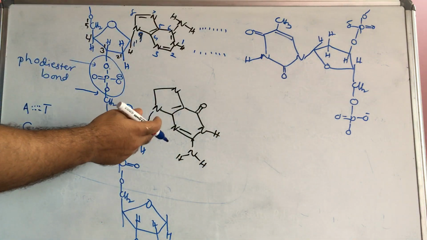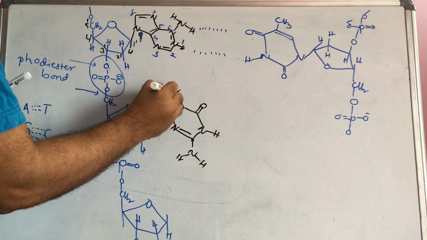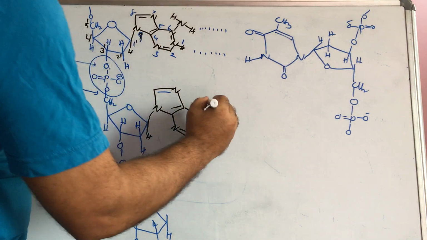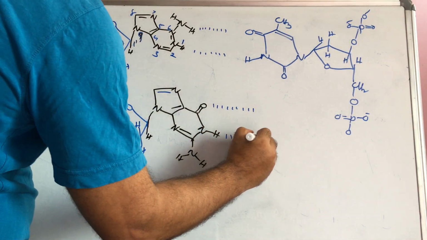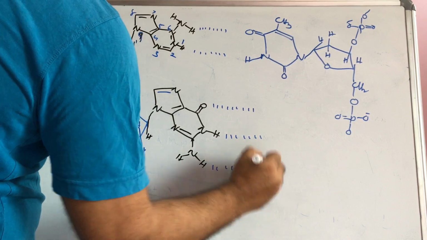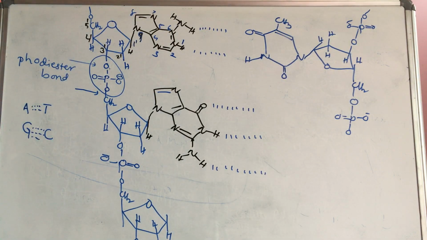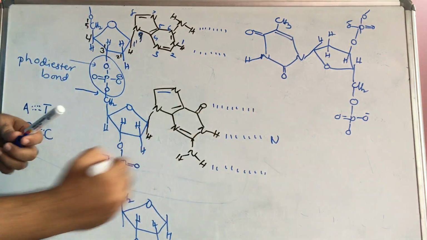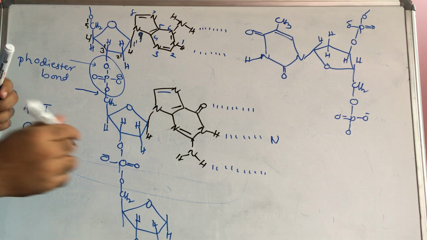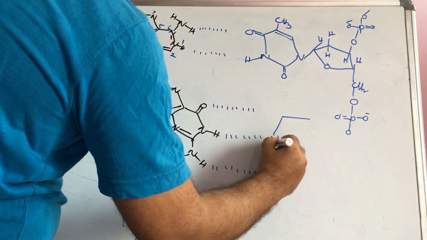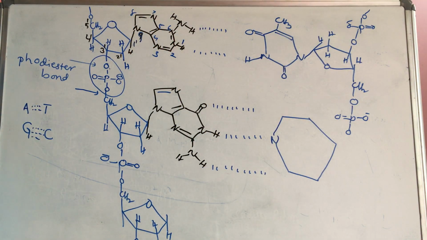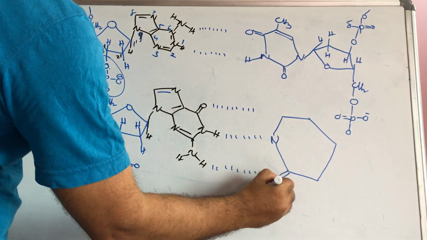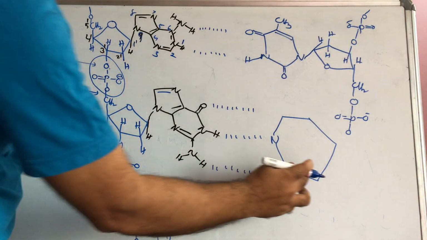So now what is there? Here one double bond forever. Now this guanine. Guanine forms hydrogen bonds. How many hydrogen bonds form? That is 3 hydrogen bonds. So I will write the 3 hydrogen bonds. With which one do these 3 hydrogen bonds form? Cytosine. So I will write the cytosine structure first here. What is the cytosine structure here? This is nitrogen, a horizontal benzene-type structure. If you write it, this will be a benzene-type structure, cytosine. And here will be the double bond. Next here nitrogen.